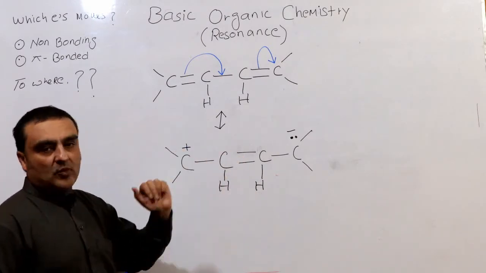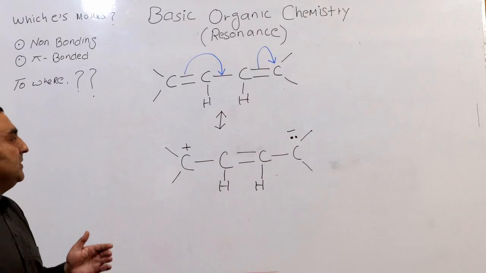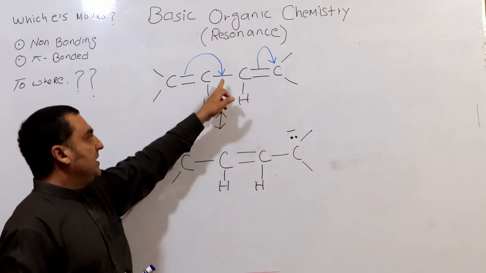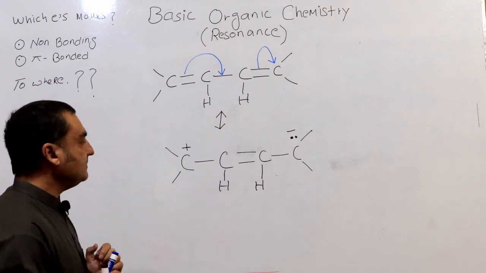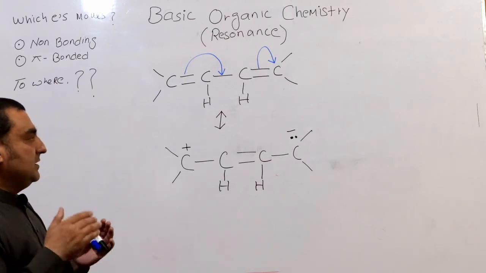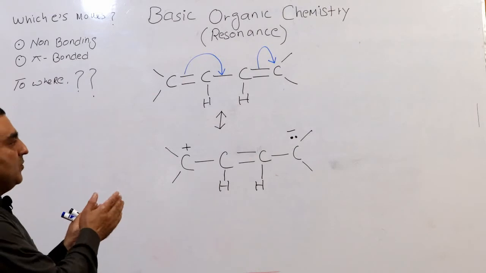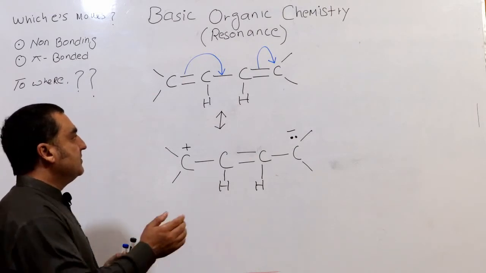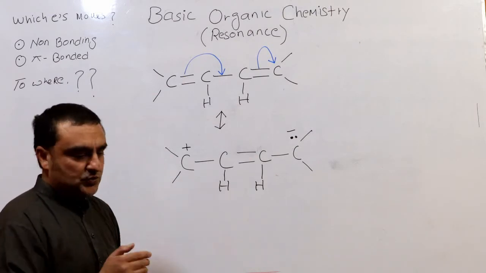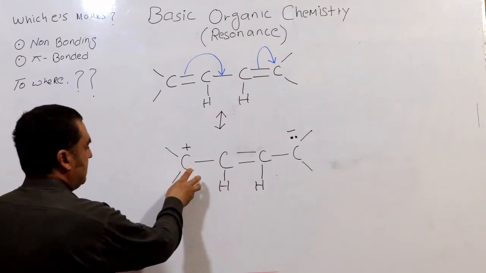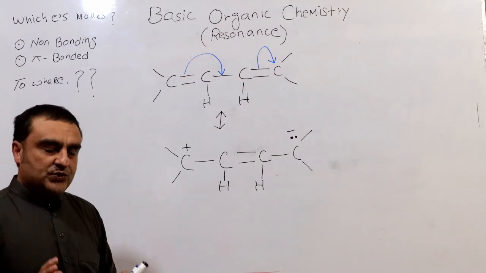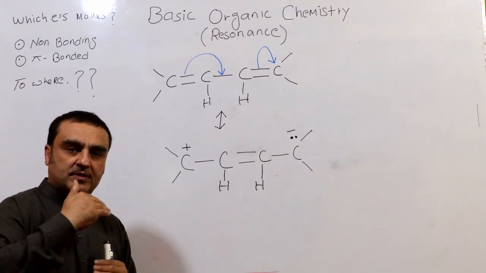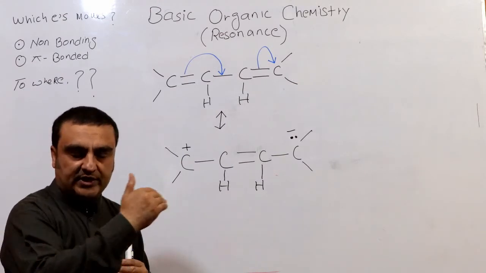Initially there was no double bond here, but now there is a double bond. Here it was a single bond and now here it is a double bond. So this is the movement of the electron which shows us the resonance, that this part is positive and this part is negative. Step by step we will go to a more moderate concept.